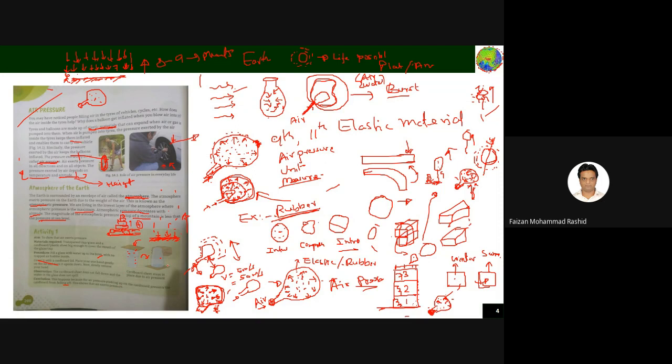This is not a very good example actually. A lot of things are there about surface tension and the direction of air pressure, but that has not been very well explained in this activity. But I'll tell you that air exerts pressure. The simple example is the balloon.